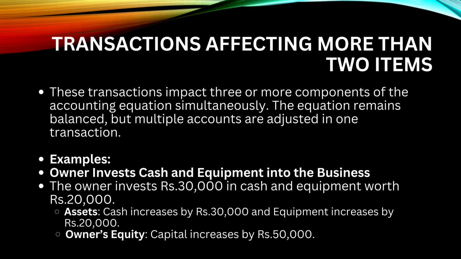So, therefore, what we find here is, say, for example, the owner invests cash and equipment into the business. If the cash is 30,000 and equipment is 20,000, in that case cash is increasing 30,000, equipment is increasing 20,000. Owner's equity is also increasing 50,000. How? Because 30,000 as cash and equipment as 20,000. So therefore total capital is increasing by 50,000. So here three items are affected, that is cash, equipment and capital.